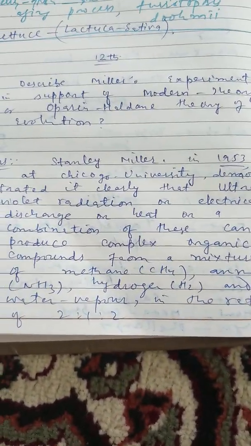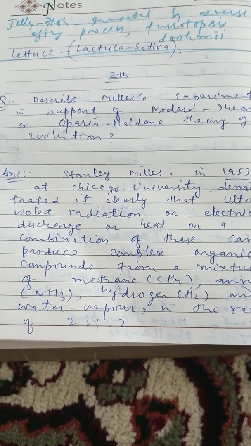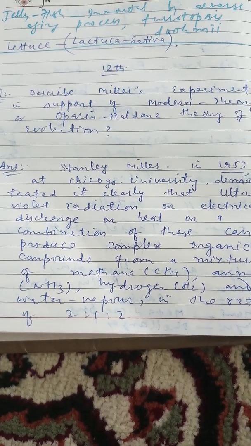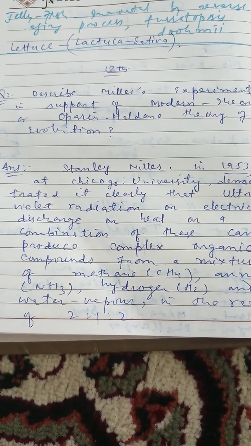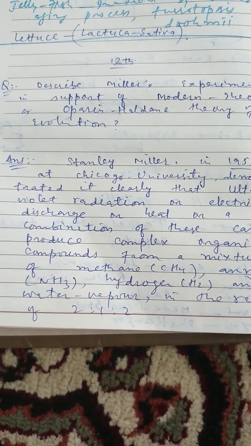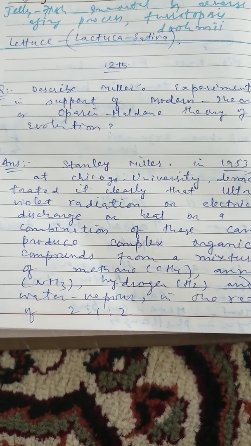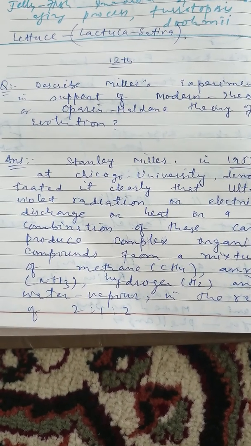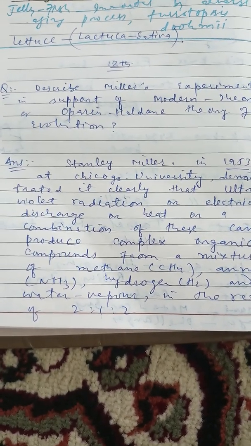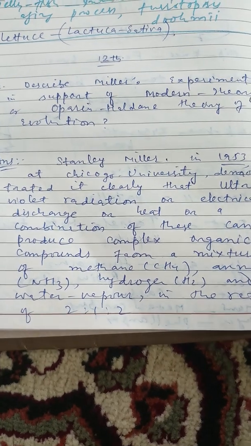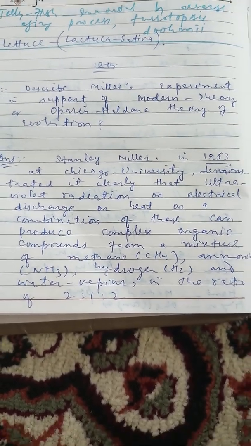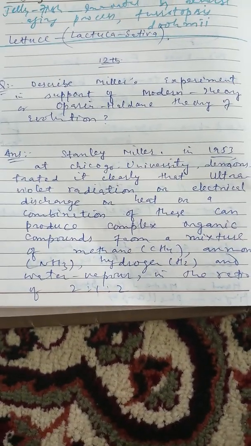In yesterday's class, I told you that Oparin and Haldane were the two scientists who gave their theory, which is also known as the modern theory. It supports that organic matter plays a big role in the formation of life.